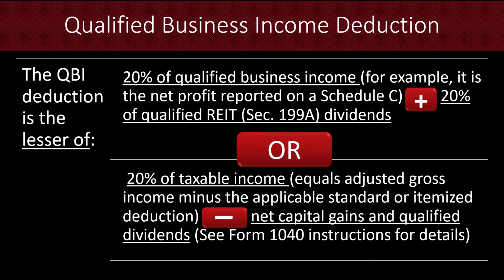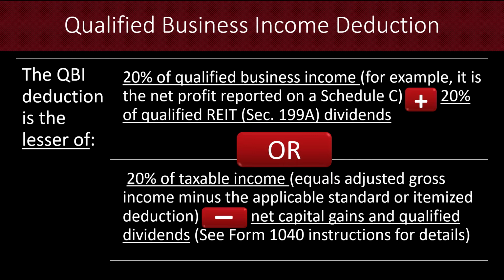The business income for our clients is going to be flowing from Schedule C, and then those REIT dividends will be flowing from Form 1099 dividends. So you might see a QBI deduction on a return that doesn't even have a Schedule C. Just be aware that that would be flowing from a 1099 dividend form if you need to retrace the steps through the return to make sure that things have calculated correctly. TaxSlayer does calculate this as long as we are putting our entries in correctly.